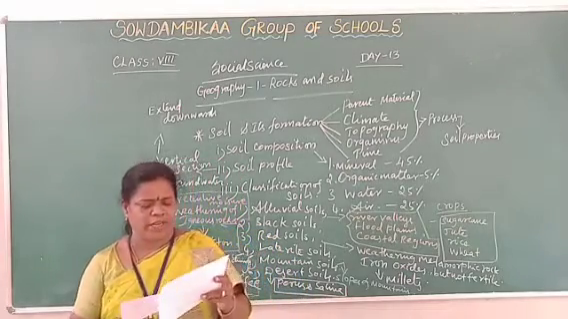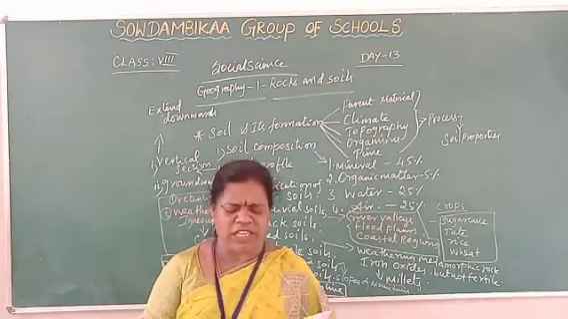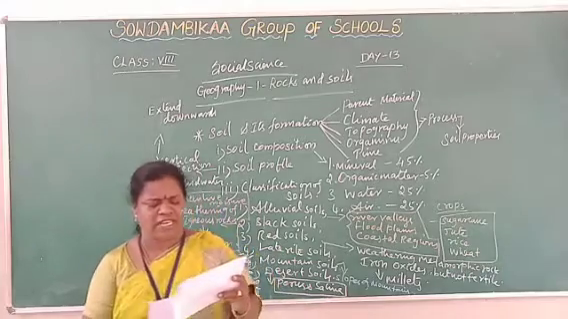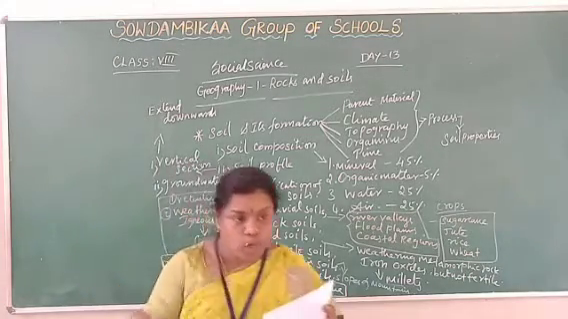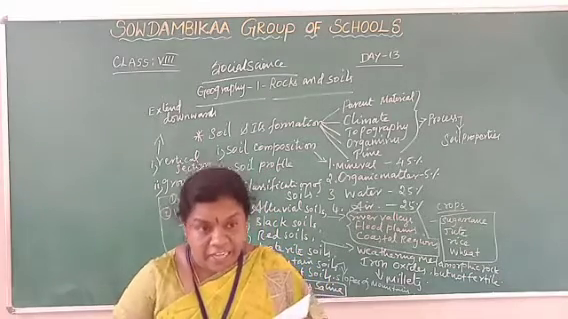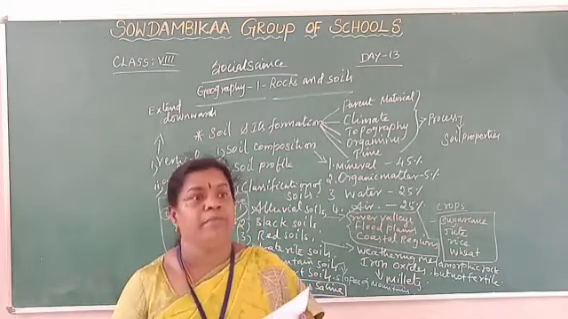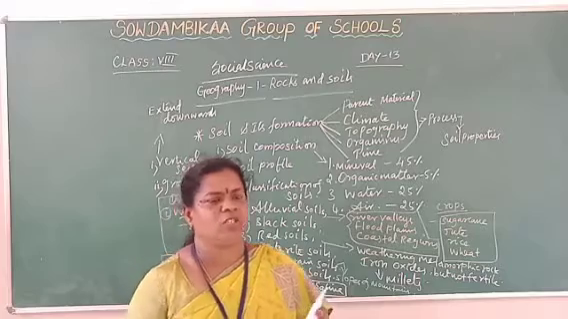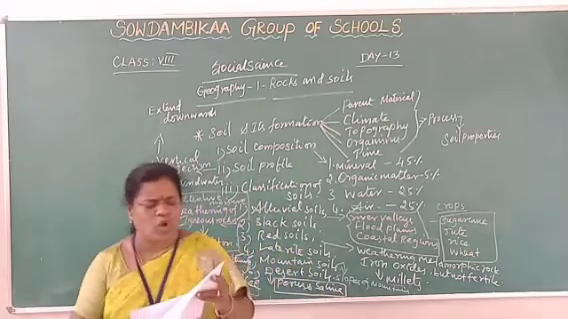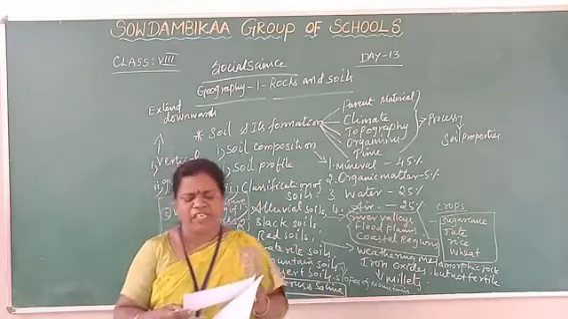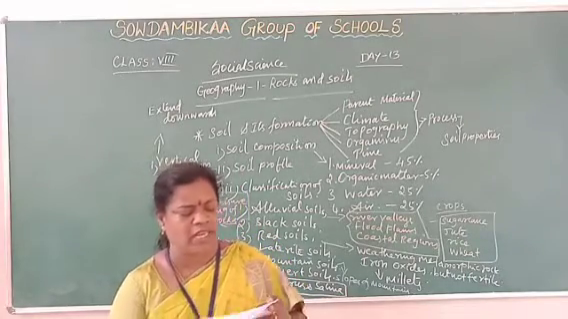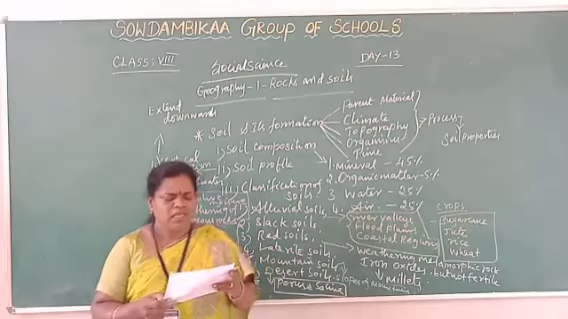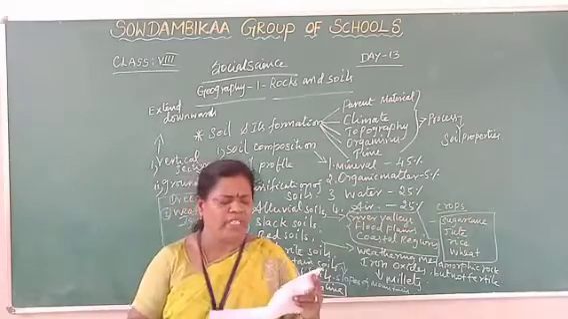And fifth question: the endless process is referred to as dash. Endless means no end. That is, formation is going on again and again on the earth's surface. That is called the rock cycle. Answer is rock cycle.